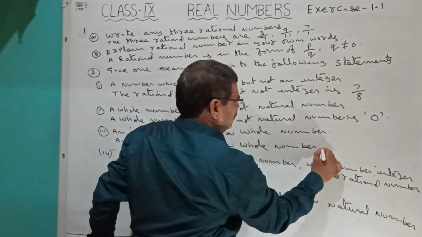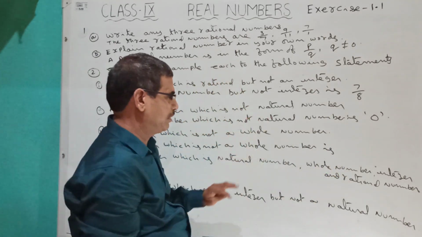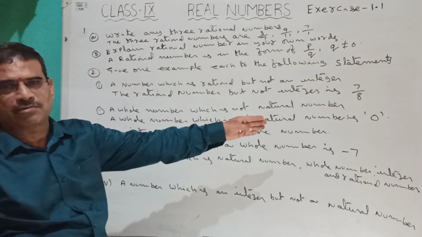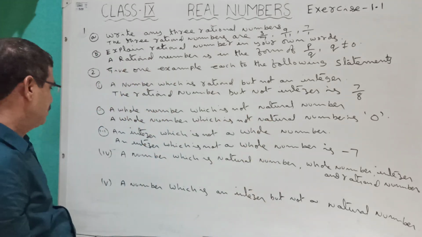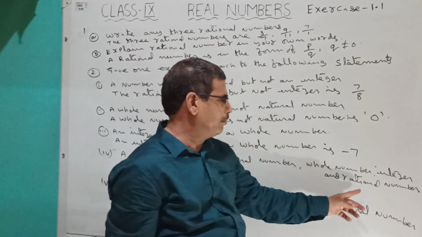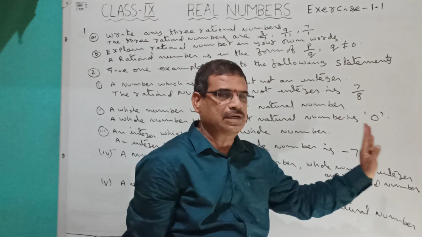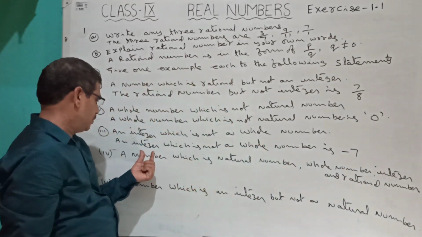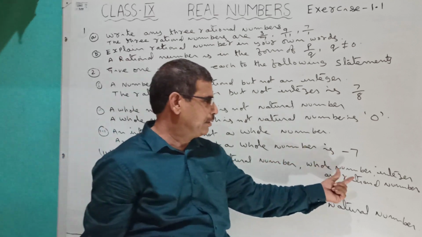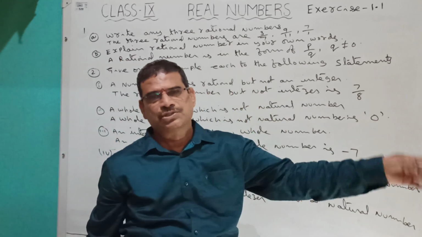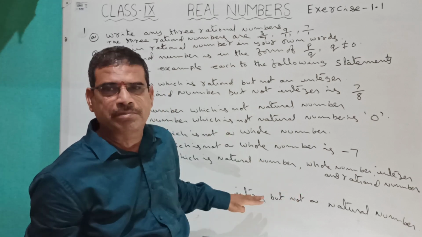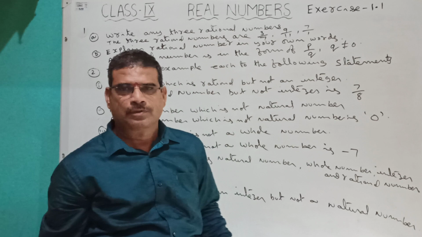An integer which is not a whole number is, you can say any negative number, -7. -7 is not a whole number. Next, a number which is a natural number, whole number, integer and a rational number. We have to write a number such that it belongs to all these sets.